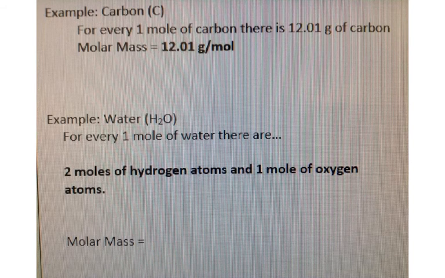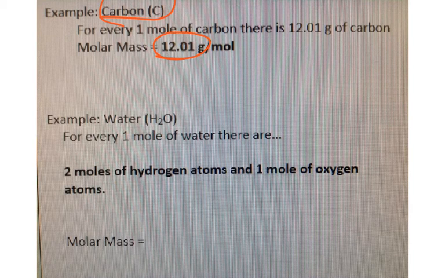Anytime you're dealing with an individual element, such as carbon, it's really easy. All you need to do is look at the periodic table and see what its mass is, and that would be the mass of 1 mole. So if I asked, what's the molar mass of carbon? You would just look on the periodic table. It says 12.01, so you would write 12.01 grams for every 1 mole. Once again, if I had anybody willing to count out 6.02 times 10 to the 23rd atoms, I know I would only have to mass out 12.01 grams of carbon.